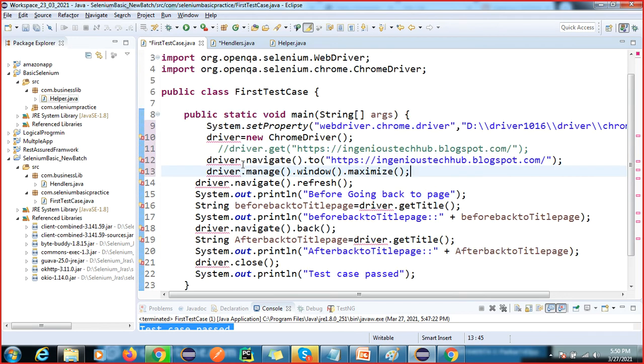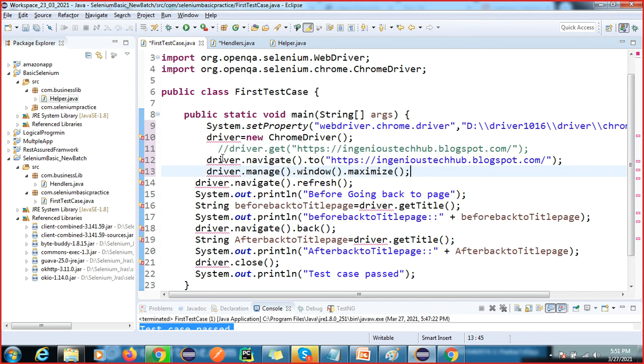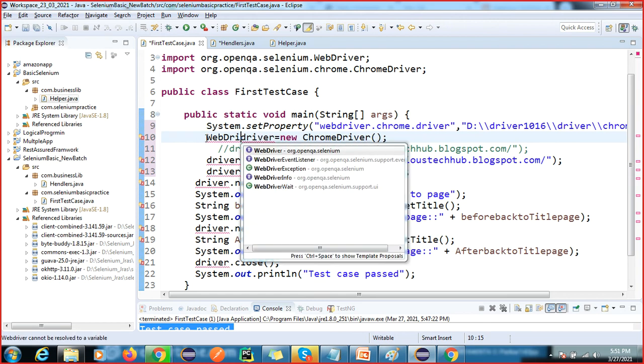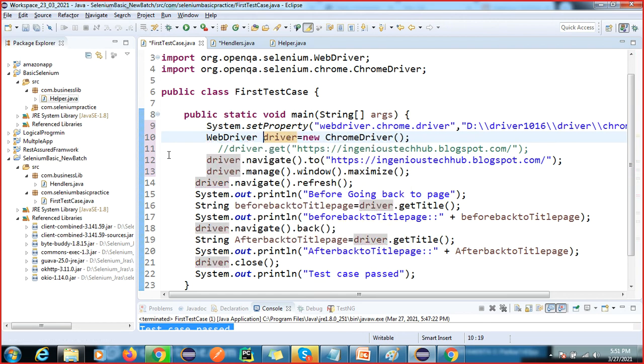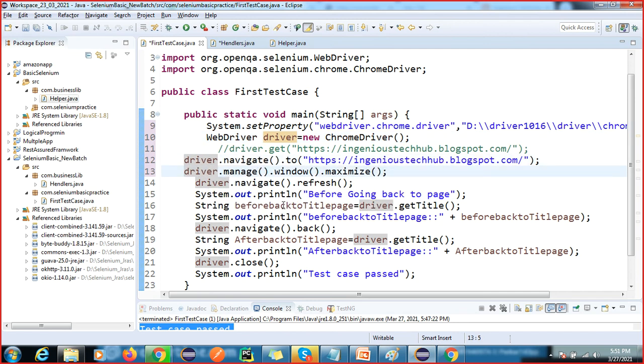I removed this WebDriver, right? Okay, so this is the common steps we have to do.